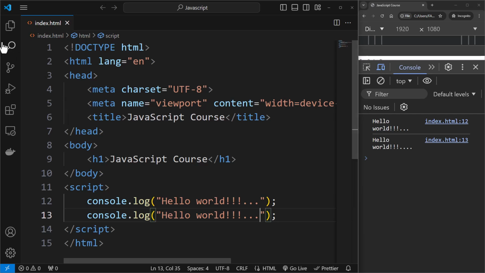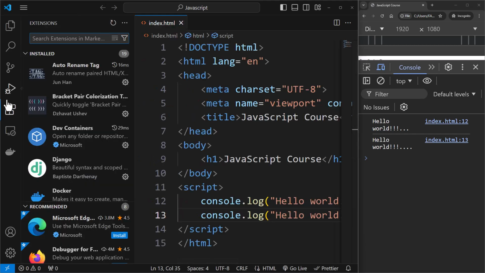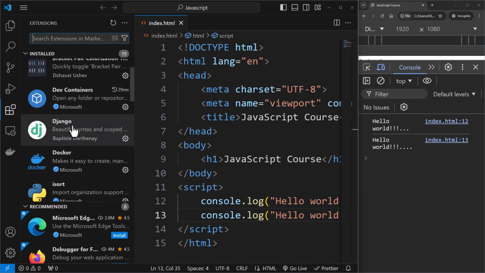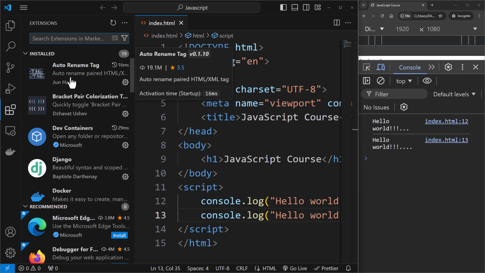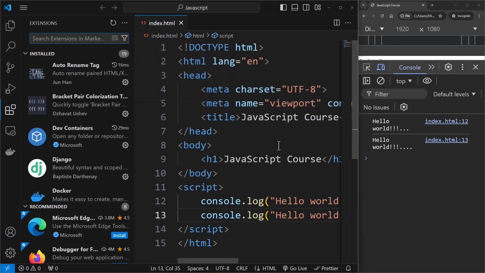Now, let me take you through some steps that you can do to enhance your development environment. So here on the left sidebar, you'll see this option called extensions. In Visual Studio Code, you can install something called extensions that can extend the default ability that Visual Studio Code has. I do have quite a lot of extensions already installed. I'm going to talk about the ones that I recommend for JavaScript, HTML, or web development.